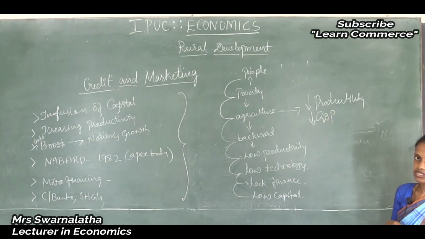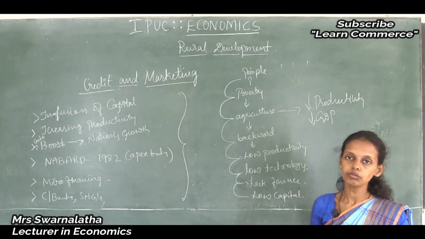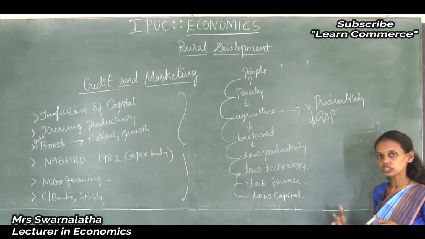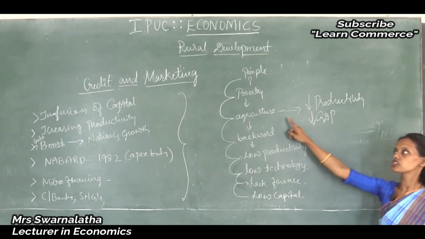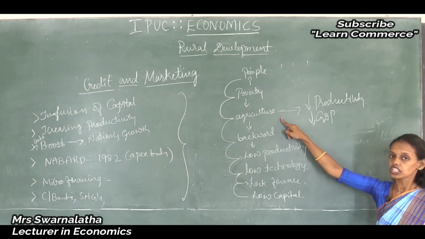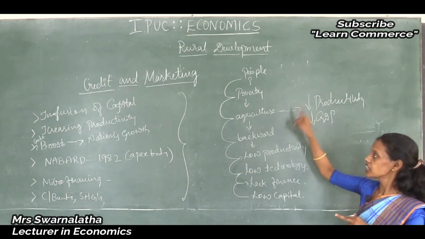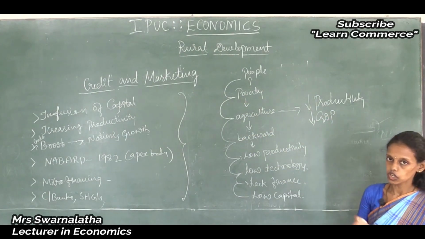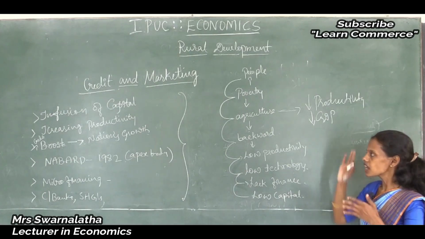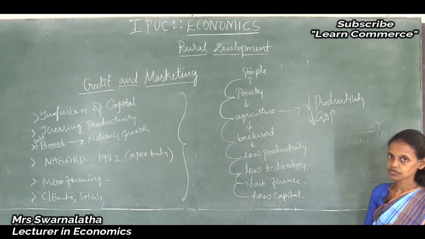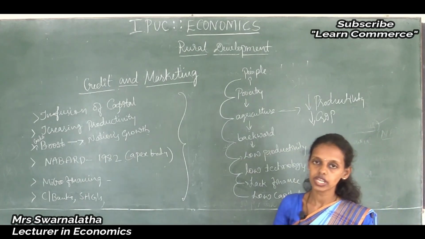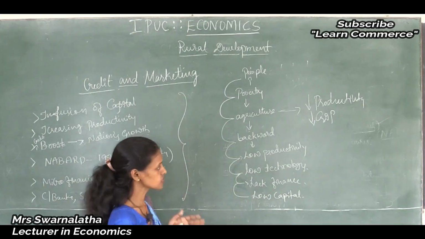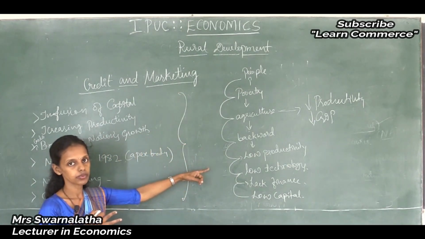GDP also decreases. As we know, GDP is the barometer, or indicator, of economic growth, but still we have not given importance to the development of agriculture. Only if agriculture develops is it possible to develop rural India, the rural or village economy. So how do we develop these rural areas? How do we overcome the problems in rural areas? It is not an easy task. It is very difficult to see how to develop rural areas.